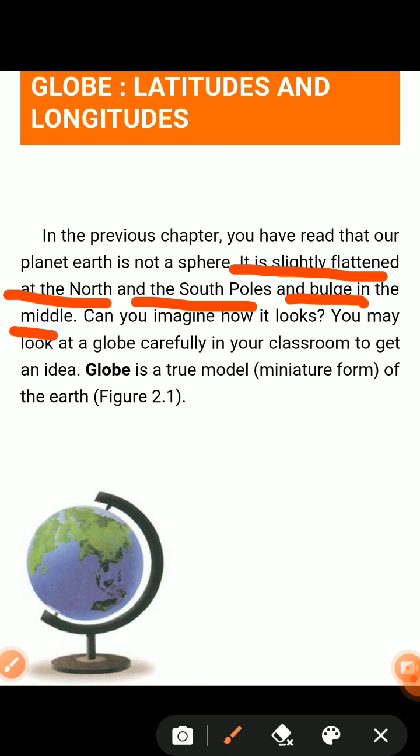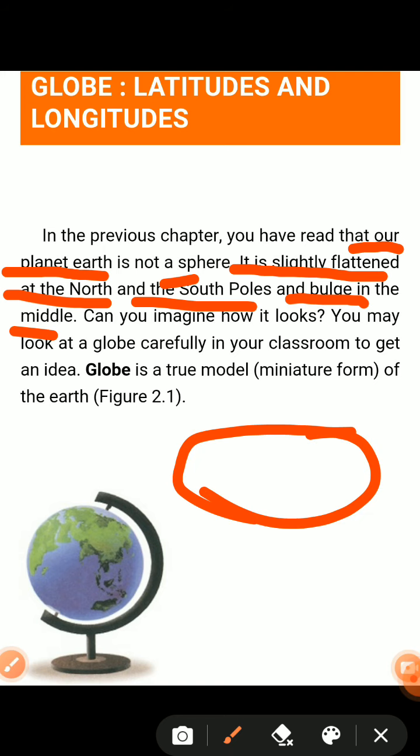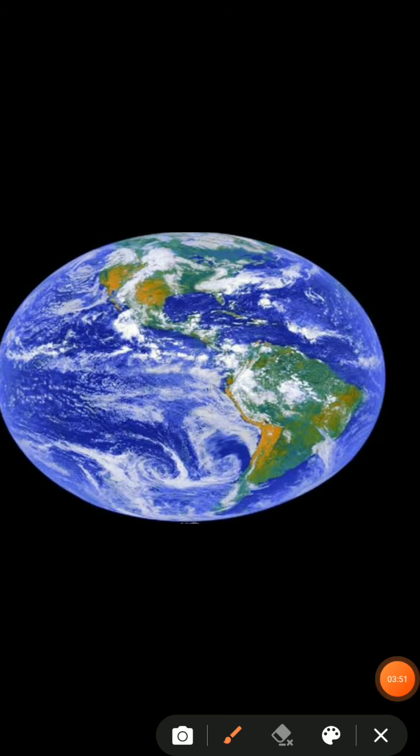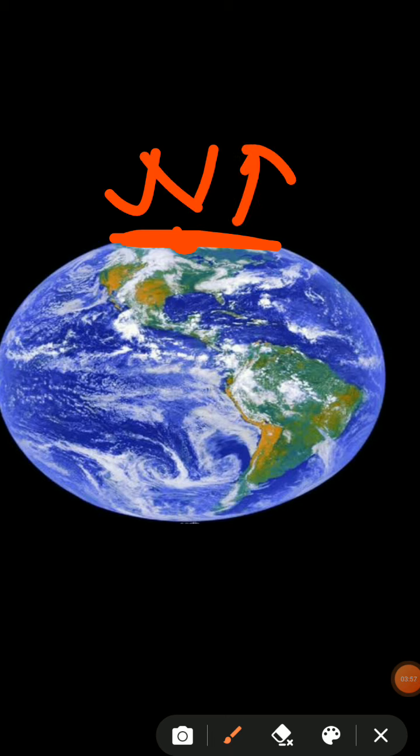So what is the true shape of the earth? Our planet earth is not a sphere. It is slightly flattened. Flattened means at the north end, like this. This is the true shape. You can see here in the picture, this is flattened. This is your north pole. NP means north pole. And this is your south pole.